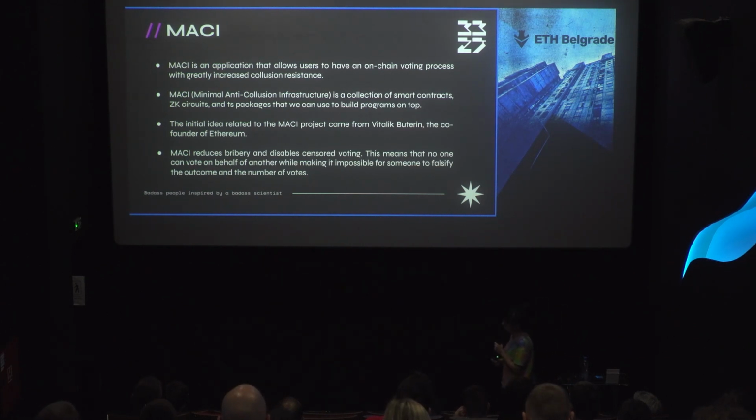From a technical perspective, MACI is a collection of smart contracts, zero-knowledge circuits, and TypeScript packages. It is important to say that the initial idea came from Vitalik. As we said before, it's important to remember that MACI currently reduces bribery and disables censoring of voting.